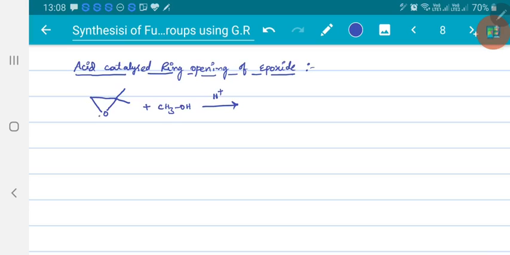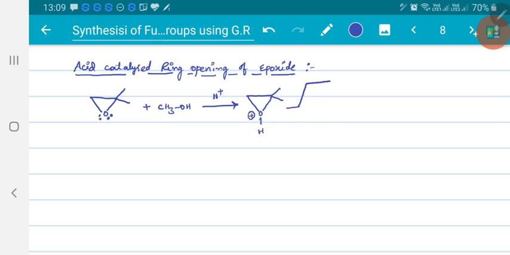Now the first step: this acid will attack the lone pair of electrons of oxygen. So first H plus will take a lone pair of electrons of this oxygen, making this to form. First step, this is the product obtained. As we got a positive charge, there are two possibilities, either ring opening from this side or the other side. So here you will get two types of carbocations.